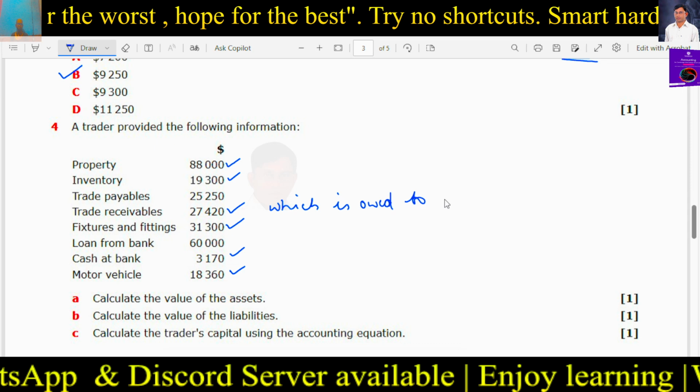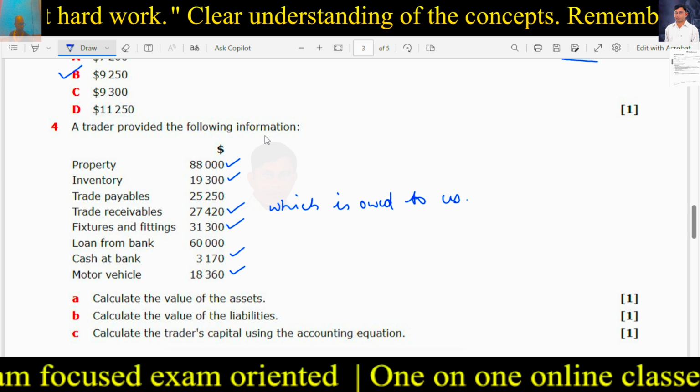Let us just check. 88,000 plus 19,300 plus 27,420 plus 31,300 plus 3,170 plus 18,360 is 187,550. This is the answer.